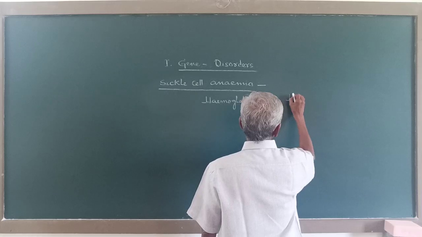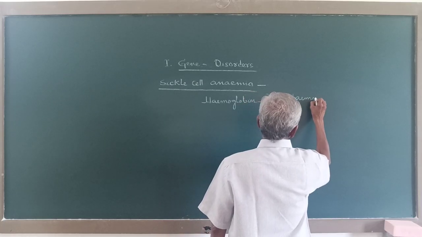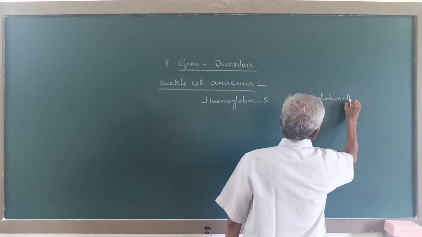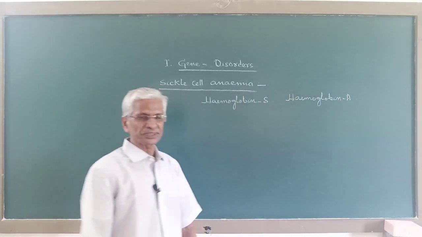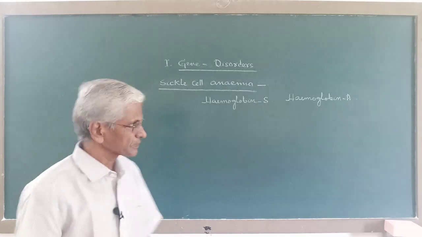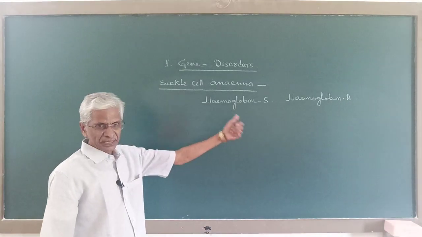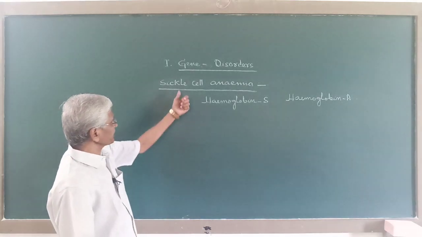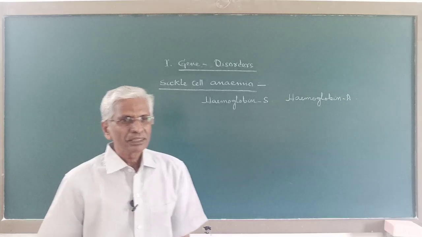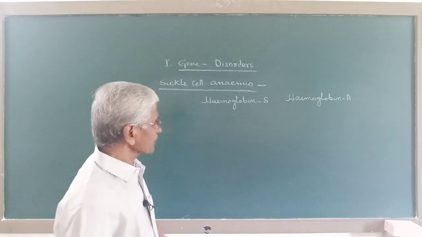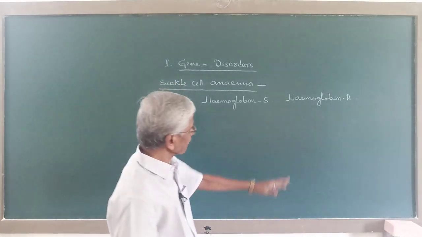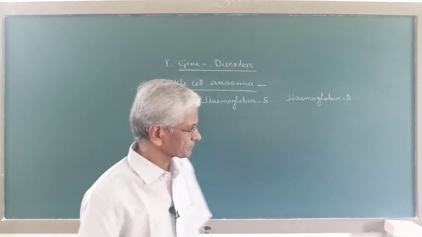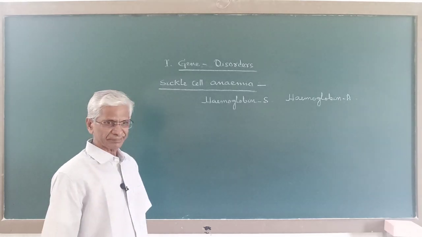Now the hemoglobin that is present in normal individuals is called hemoglobin A. So hemoglobin S is an abnormal hemoglobin found in humans suffering with sickle cell anemia, and this is the normal hemoglobin, that is hemoglobin A.